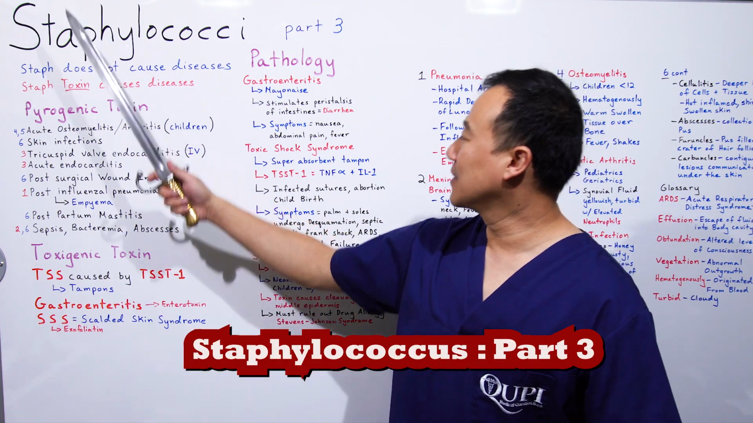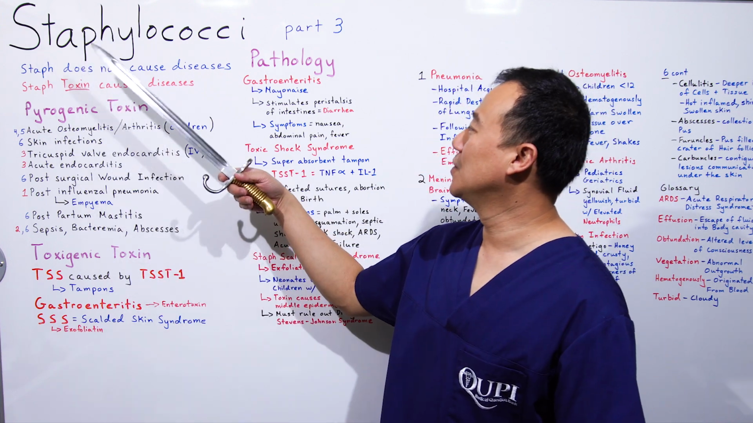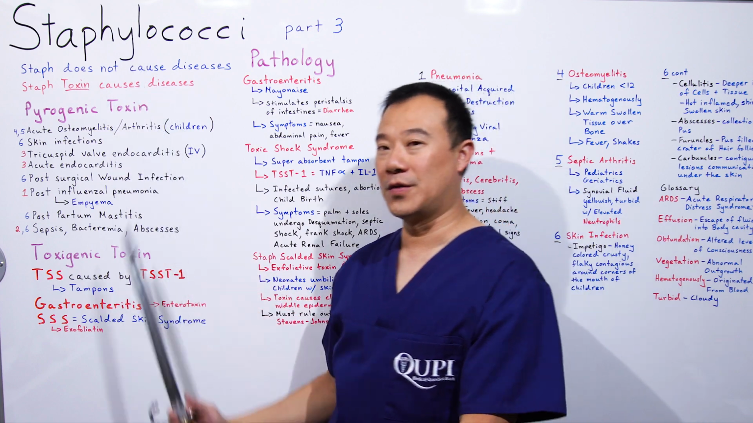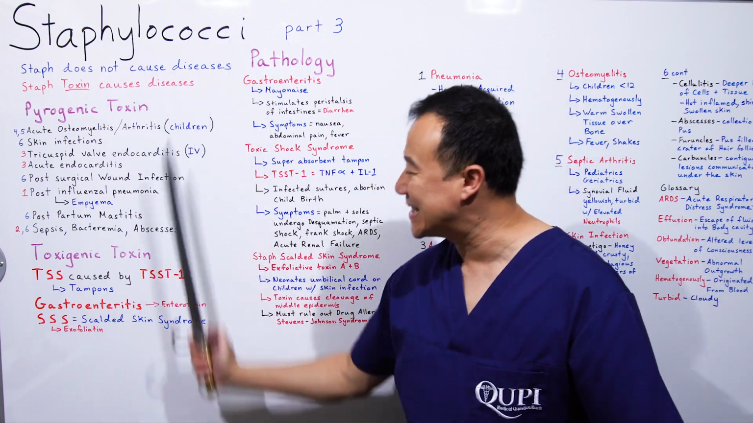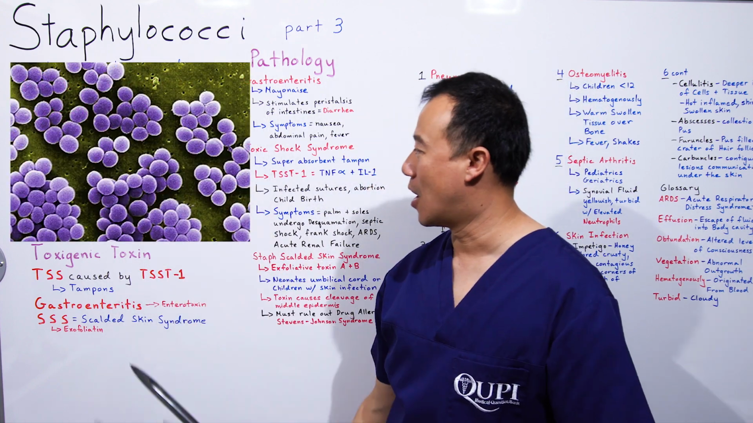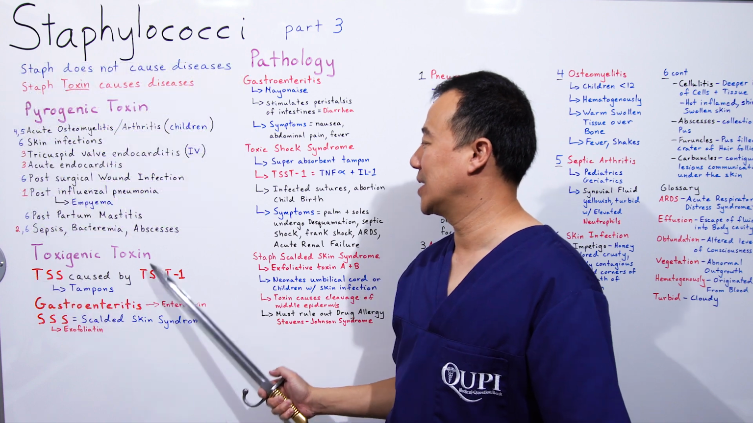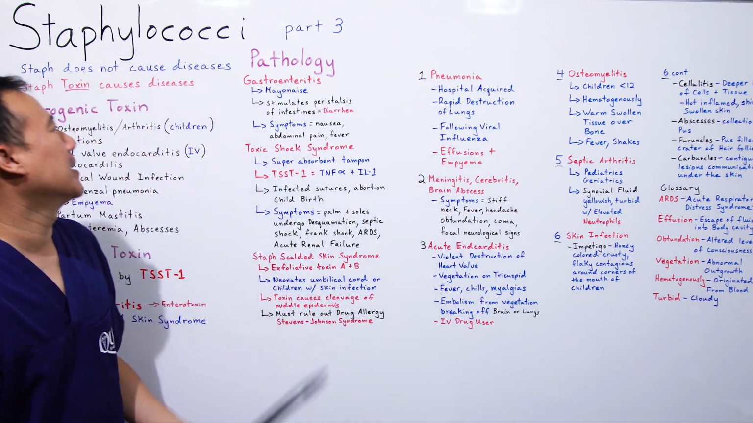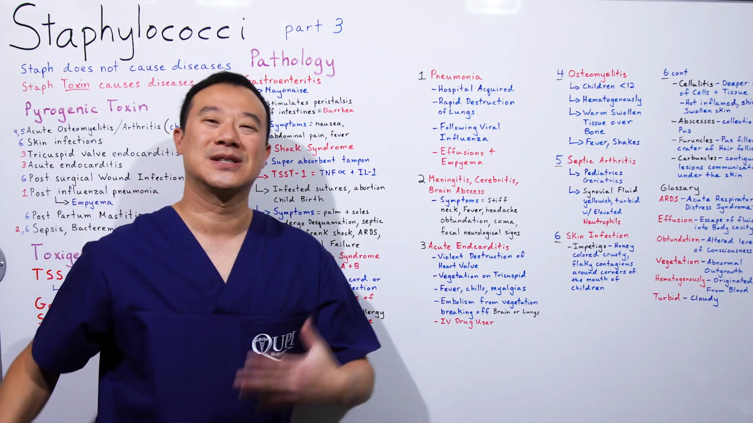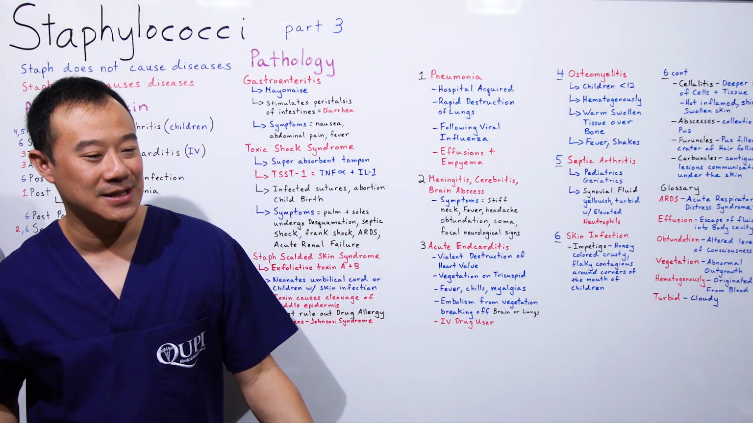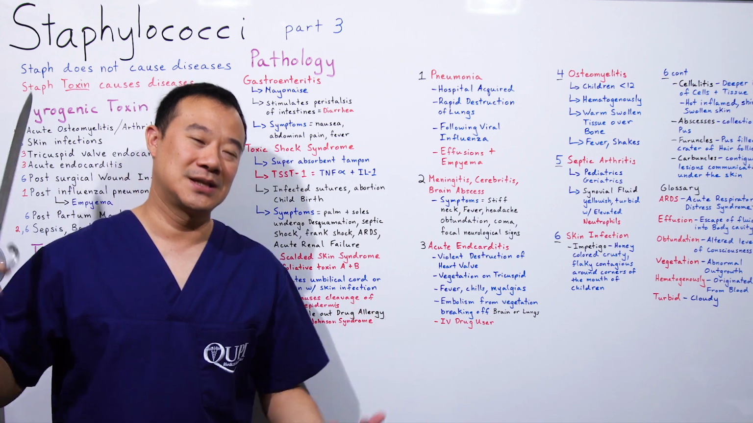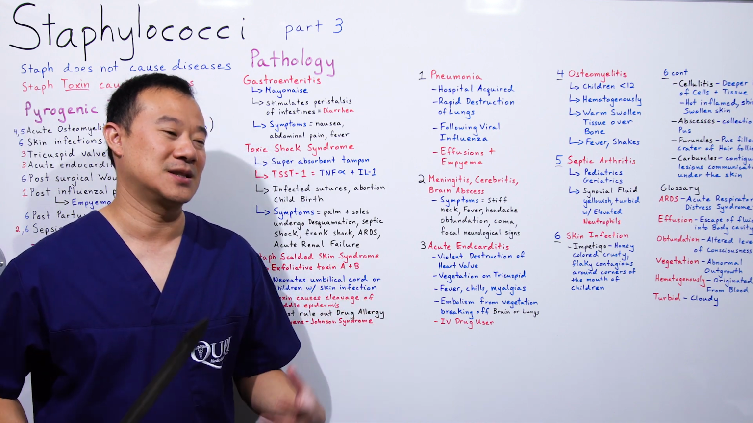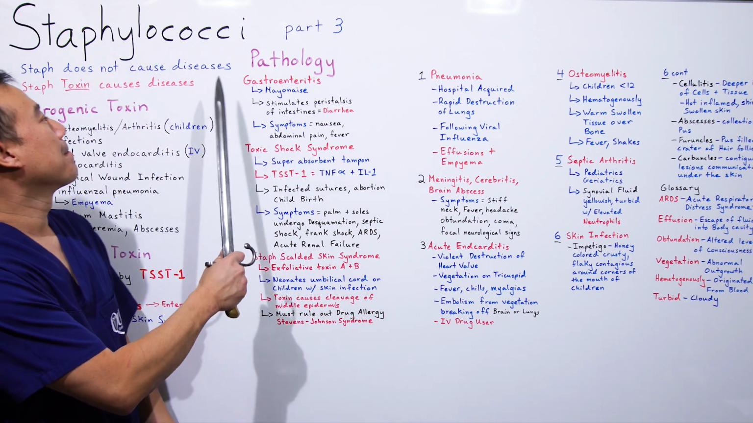Here we go. I left this on the board so that you know this is kind of the overview of what we're going to talk about. These are the diseases that this bacteria can cause. And we're going to start with toxigenic toxins, okay? Because these will show up on the board, and that's why I'm talking about it. And I know this is pathology, and I know this is infectious disease, but infectious disease is not just about the bacteria, it's also about the disease that this bacteria can cause. Here we go. Pathology.